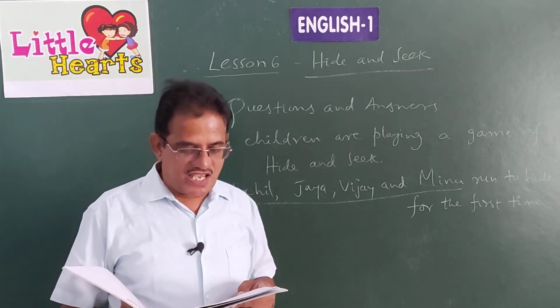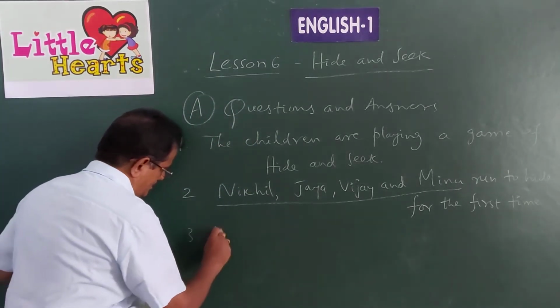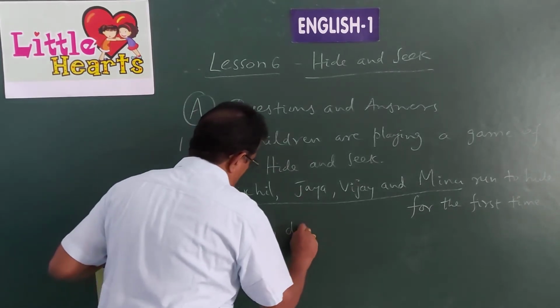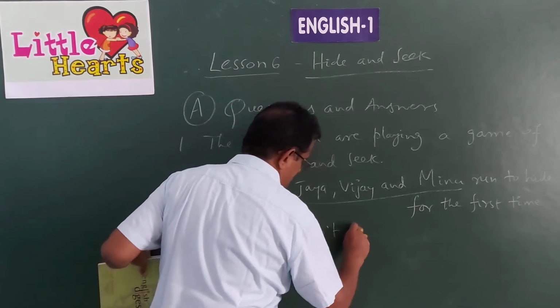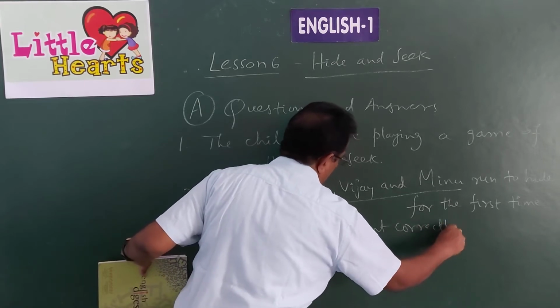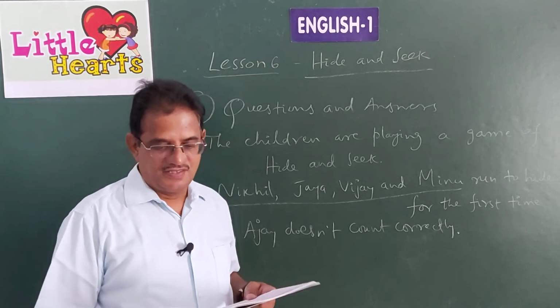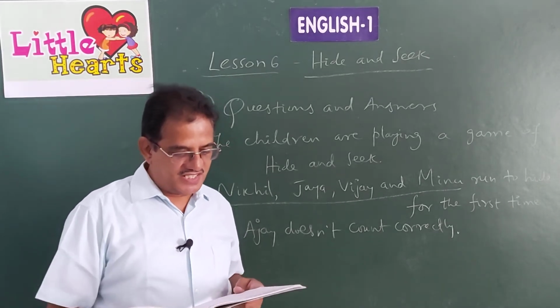Third question, does Ajay count correctly? No. Ajay doesn't count correctly. Okay. Question number 4.